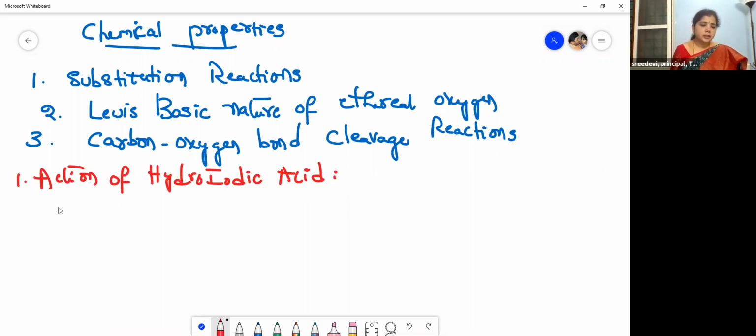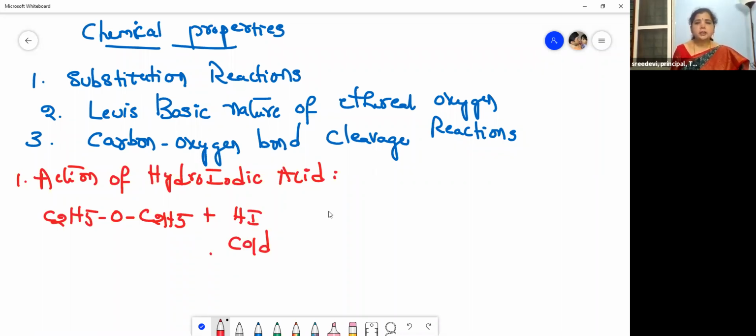This reaction proceeds in two conditions. What is the first one? Diethyl ether when treated with cold HI. I told you this reaction proceeds in two conditions, isn't it? So there is cold HI.